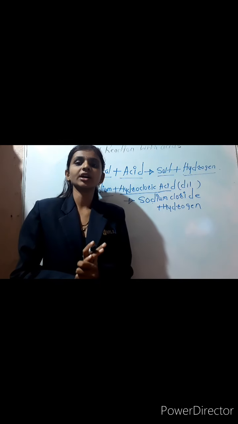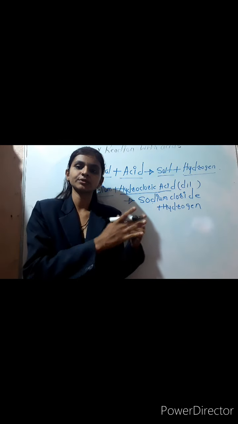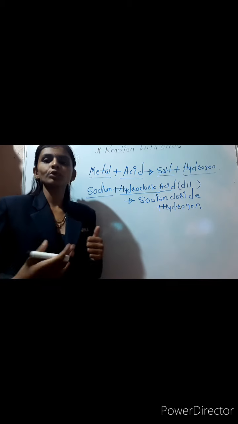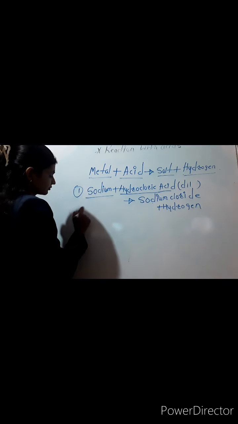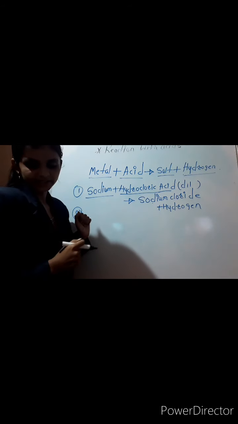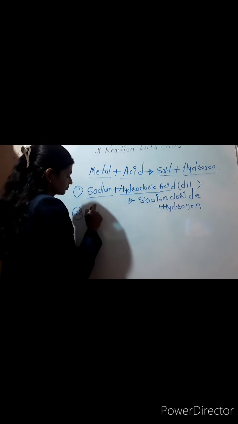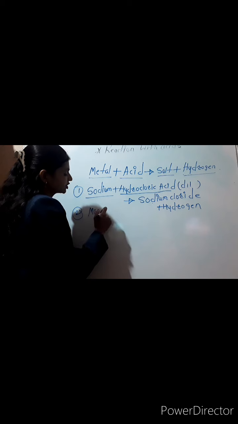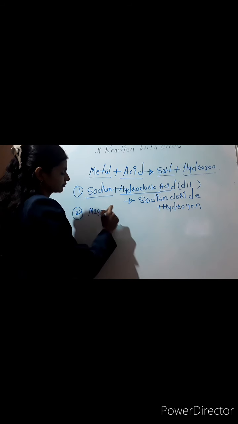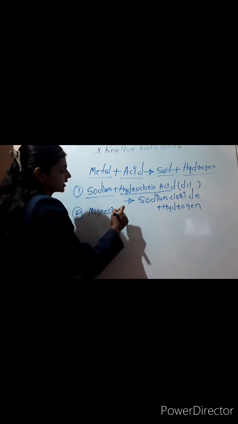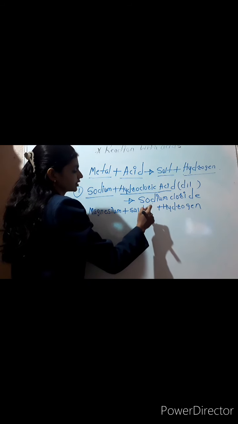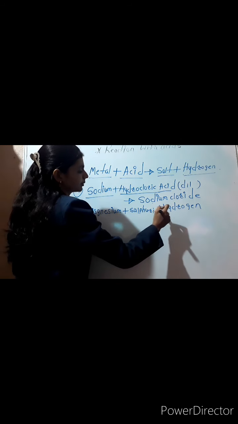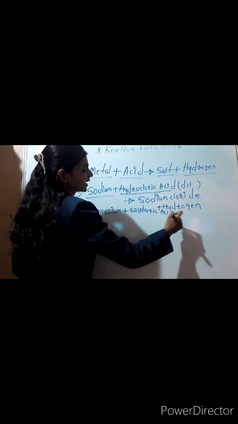So these are the things we get when an acid reacts with a metal. One more reaction we are going to discuss. Magnesium is also a metal. Magnesium plus sulfuric acid. What will be released from that reaction?